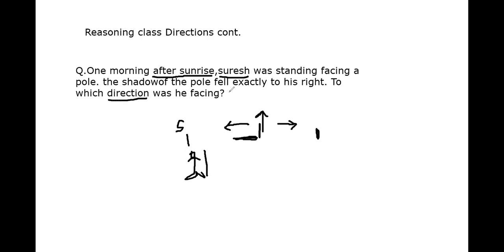With respect to the question, the shadow of the pole is exactly right of Suresh. Means if Suresh is facing south, his right hand will be this side, which is west, and his left hand will be this side, towards east. So with respect to this conclusion, we can say Suresh is facing towards south. Understood?